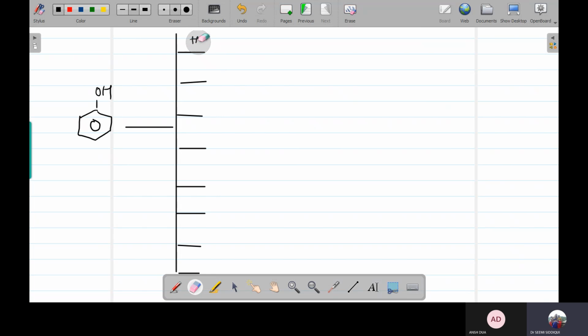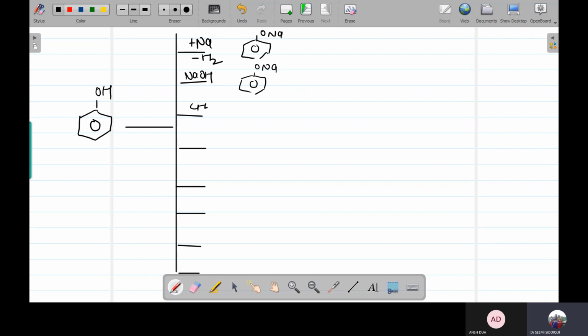In the first chemical property, it reacts with Na, so minus H2 is going to come. It is going to form sodium phenoxide. If it reacts with NaOH, then also it is going to form sodium phenoxide.